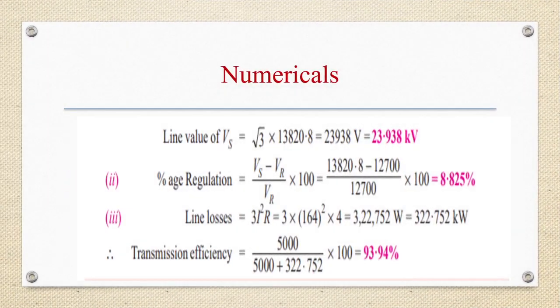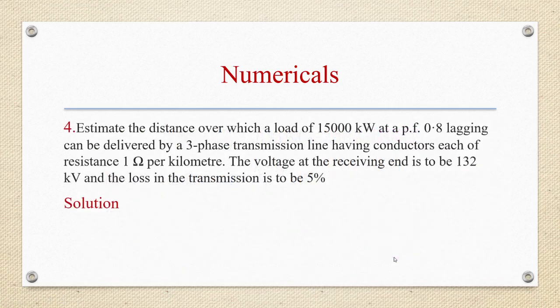So Vs is equal to root 3 into this value, so it is 23.938 kilovolt. Percentage regulation is Vs minus Vr by Vr into 100, that is 8.285 percent. Line losses is 3I square R, that is 322.752 kilowatt. Transmission efficiency is 5000 by 5000 plus 322.752 into 100, that is 93.94%.